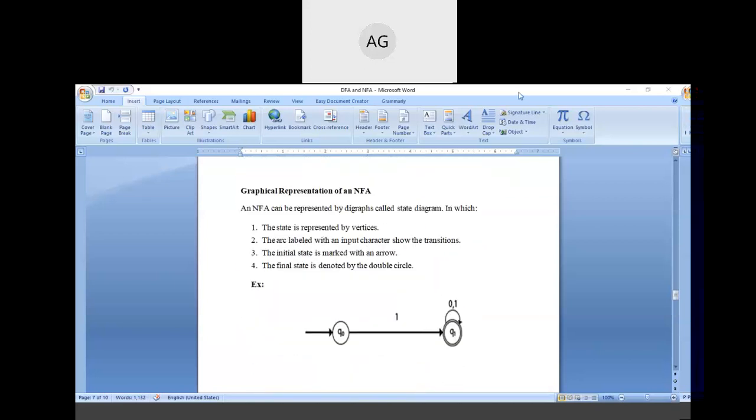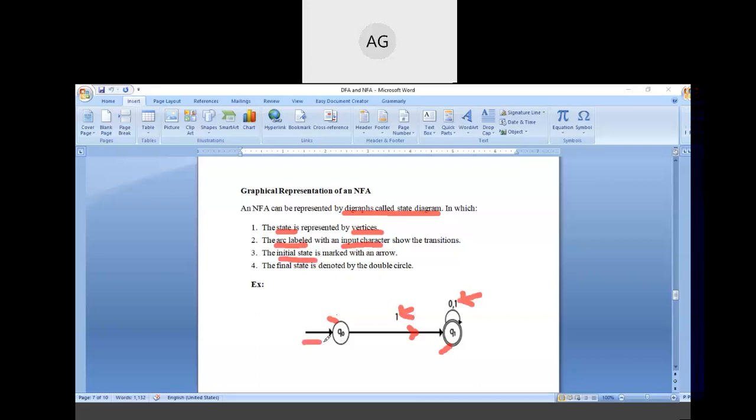So let's discuss this last topic for today's class, graphical representation of NFA. NFA can be represented by diagrams called state diagraph. These 4 points are basically the same as that of the DFA. The states are represented by vertices. The q naught and q1 are the two states here. The arcs labeled with the input character show the transitions. Here these are the arcs, and the input character 1 is shown here, and also 0 and 1 are shown in this arc. These are the input characters.